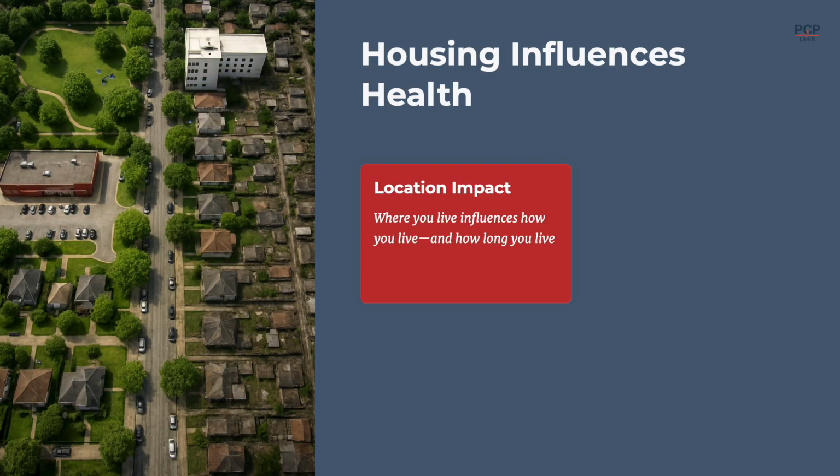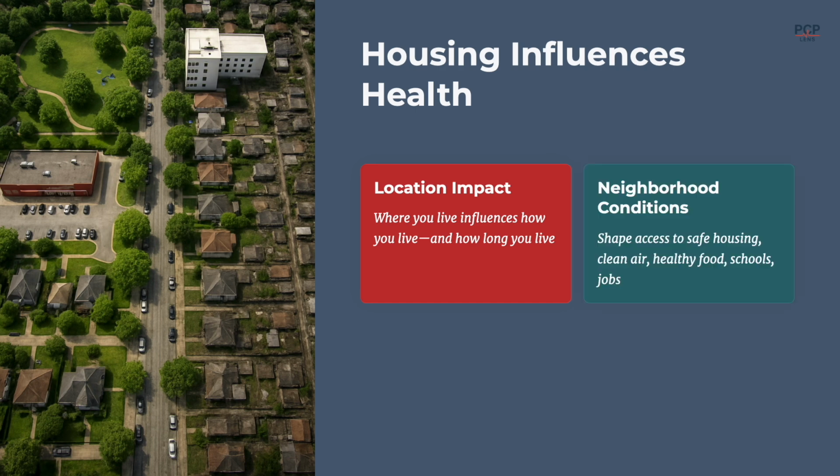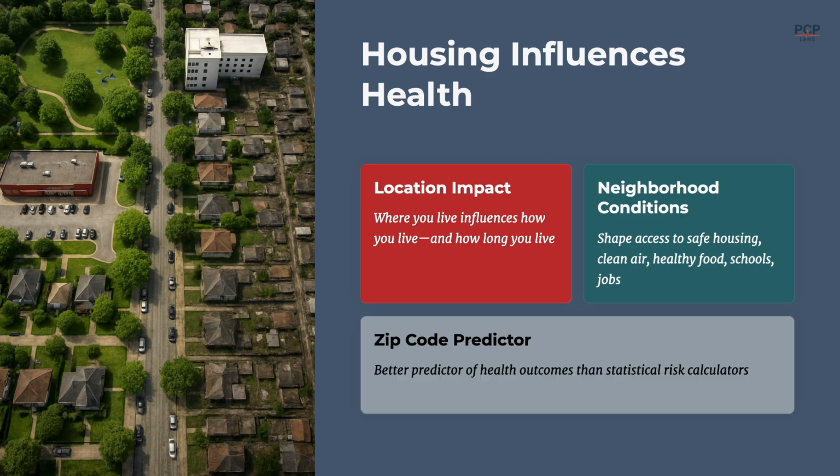Now let's look at housing as an anchor determinant in a little bit more detail and how it affects health outcomes. Where you live influences how you live and how long you live. And this happens because the neighborhood conditions shape access to safe housing, clean air, healthy food, schools, jobs, etc. There is very good data to show that your zip code is a better predictor of your health outcomes than any other health risk statistical calculator.